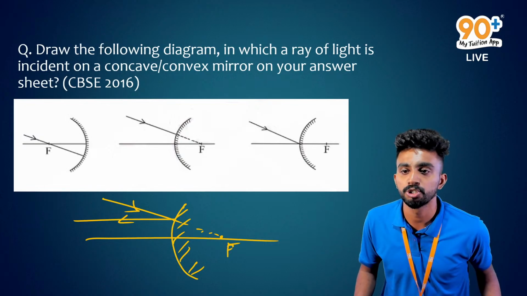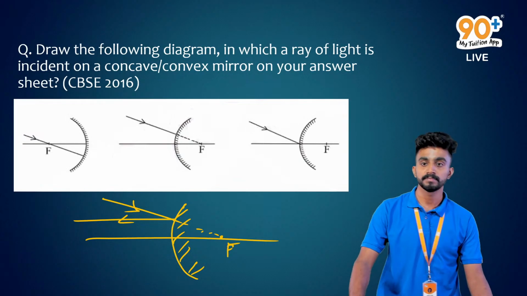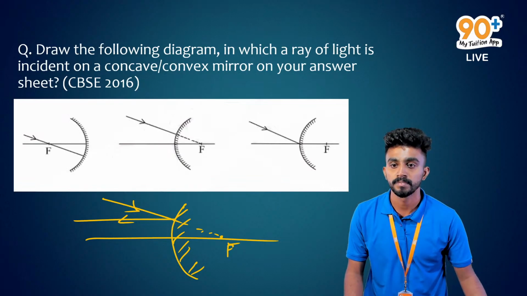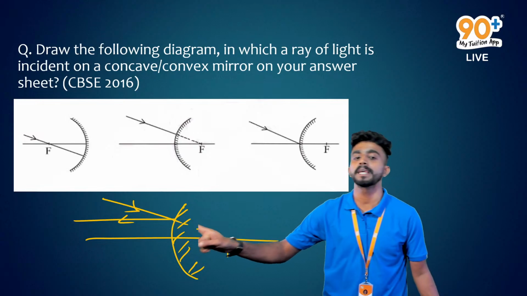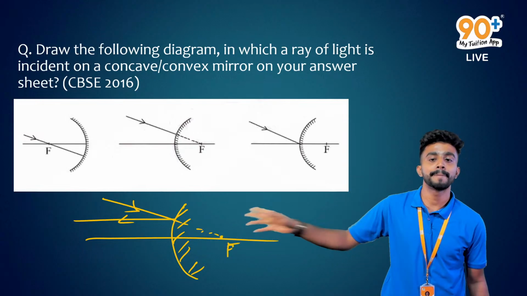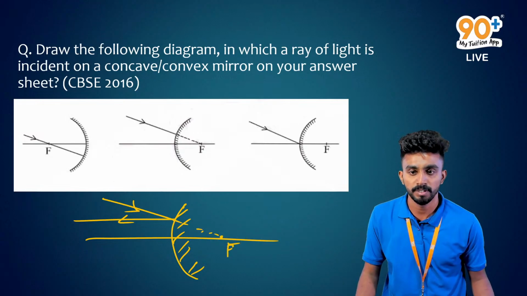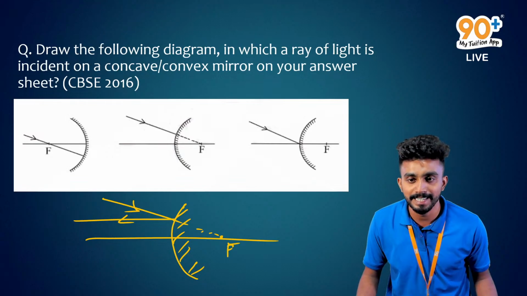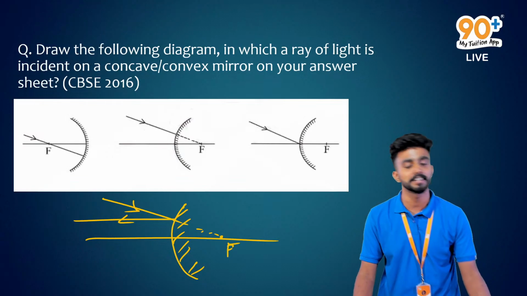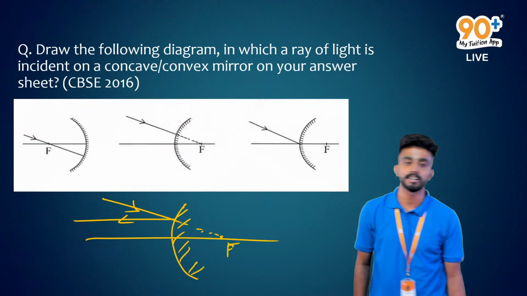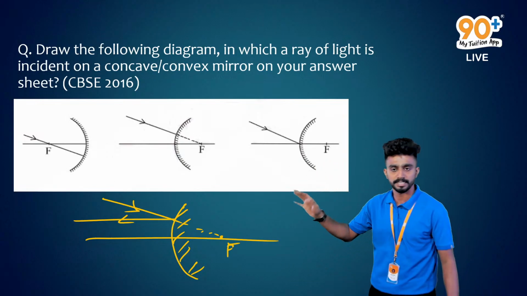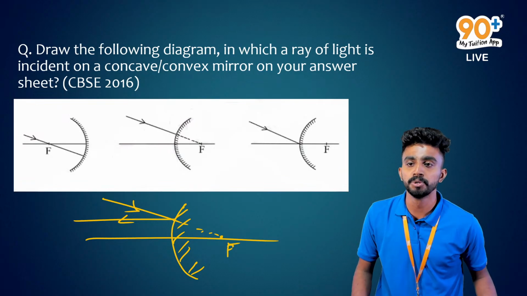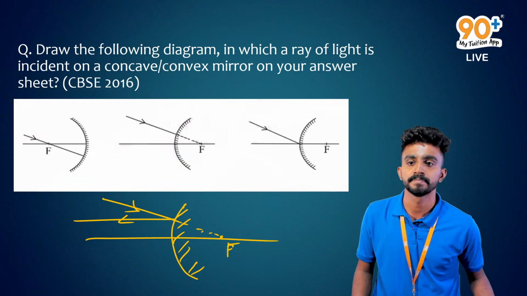Yes, unmute Joel. Sir, 1 minute. Mugdha is asking, what is the answer? Yes, this is the answer. The reflected ray will be passing parallel to the principal axis. The angle of incidence will be equal to the angle of reflection. If we are considering a normal, obviously the angle of incidence and angle of reflection will be equal. So over here we don't have to consider that, right? Yes. Unmute Joel.